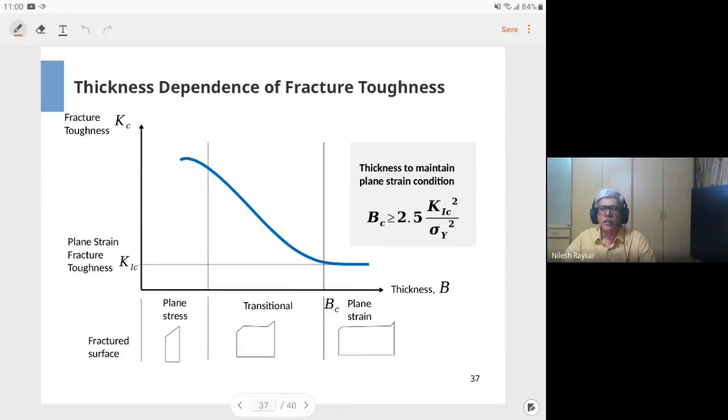Now it is found that the fracture toughness of a material depends on the thickness of the specimen. For very thin specimens the fracture toughness is different, and for very thick specimens it is different. The chart here shows on the horizontal axis the thickness of the specimen or your component, and on the y-axis the fracture toughness of the material.